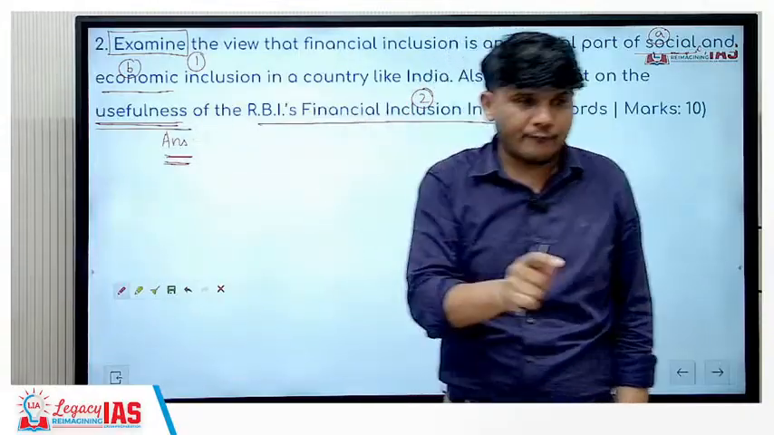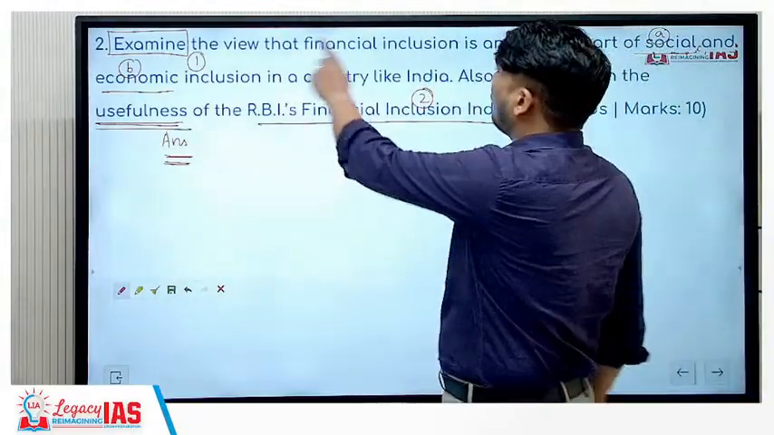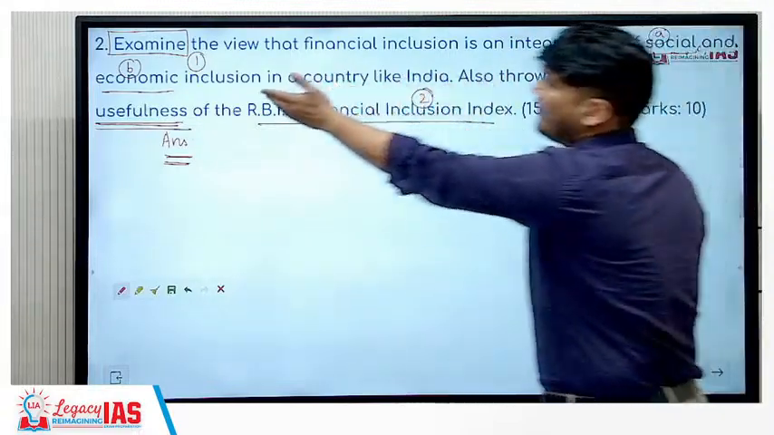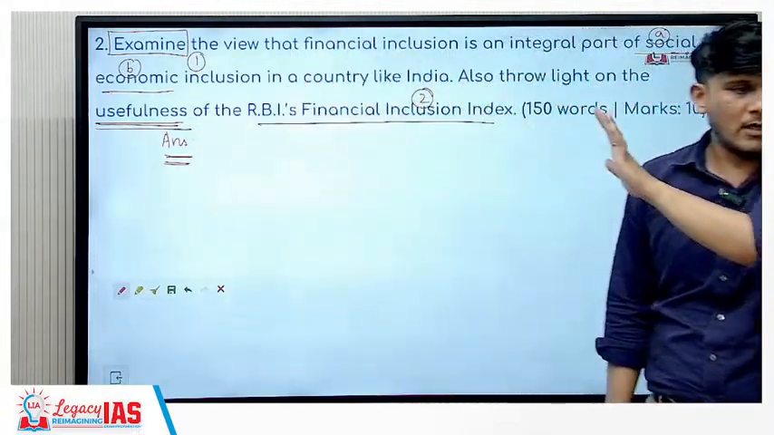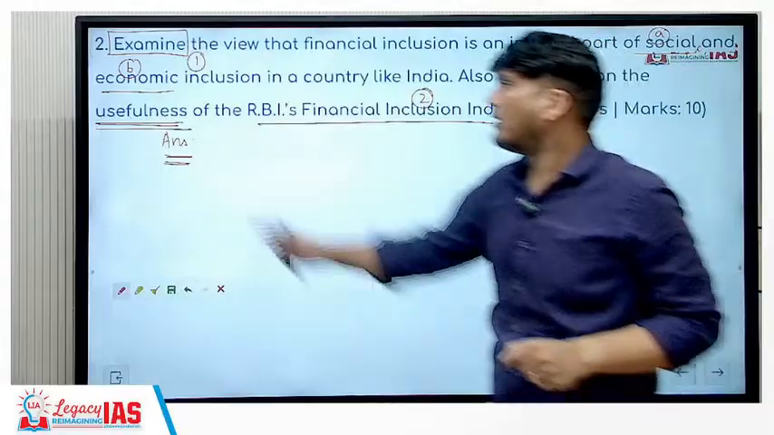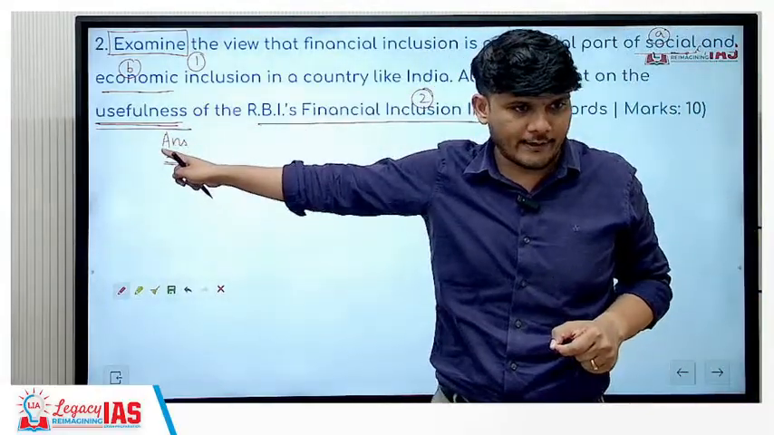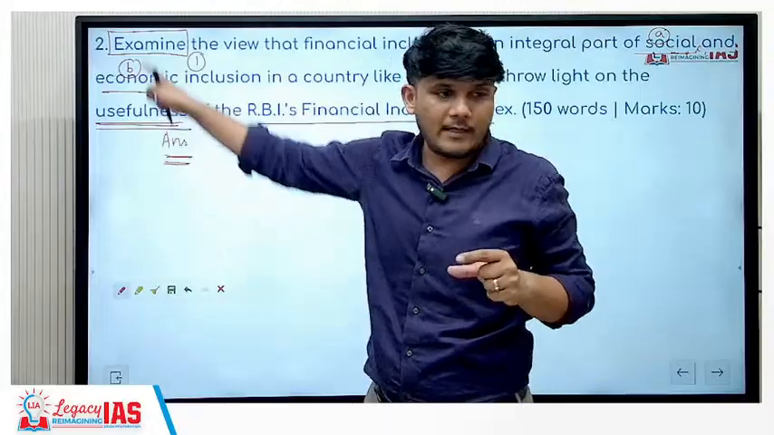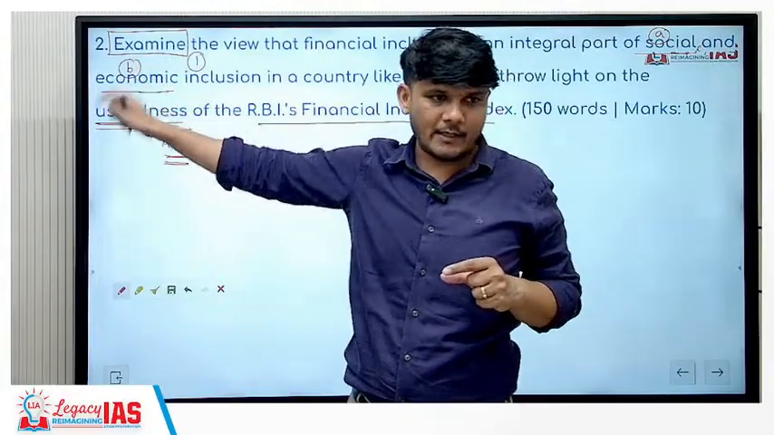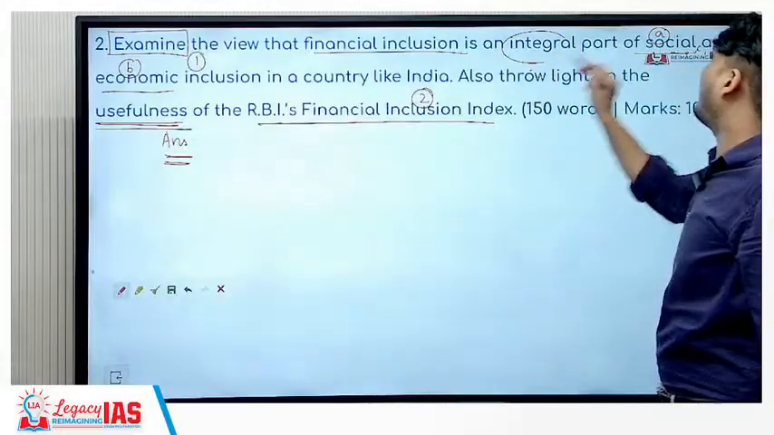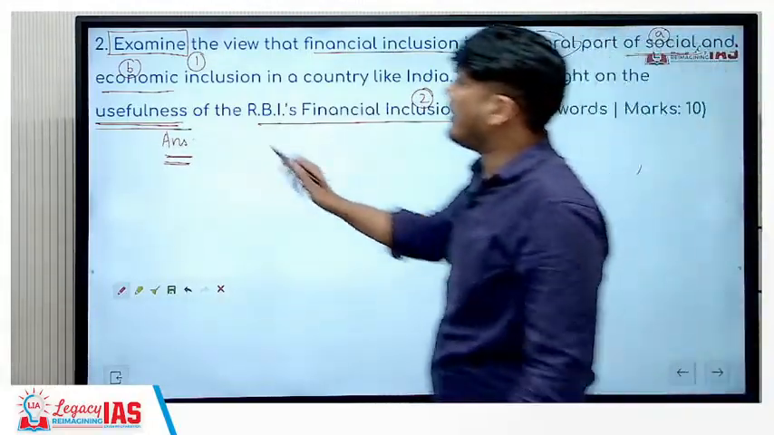Okay. If the question would have been, what are the social and economic elements of financial inclusion, and examine the usefulness of RBI's financial inclusion index, then the second part will have more weightage because the keyword is very important. They are asking us to examine it. Okay, so we'll start with examining that financial inclusion is an integral part of social and economic inclusion.